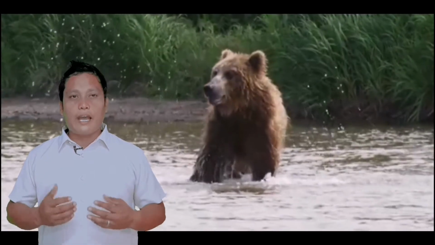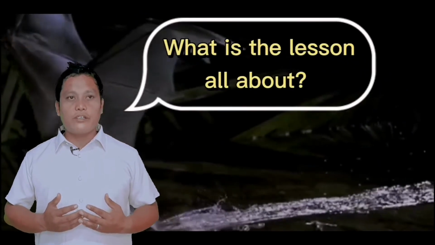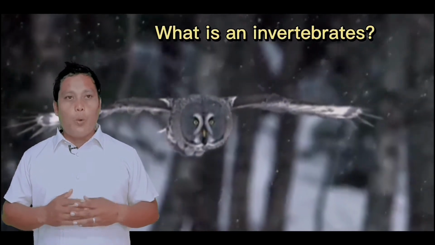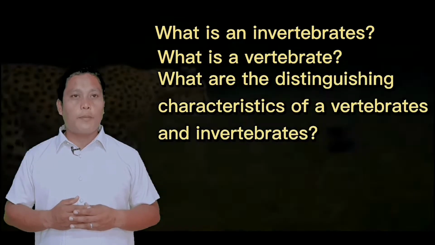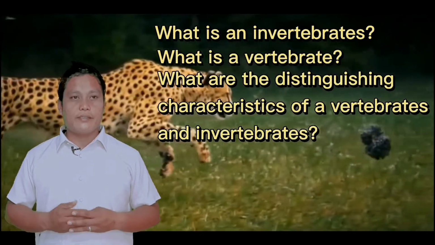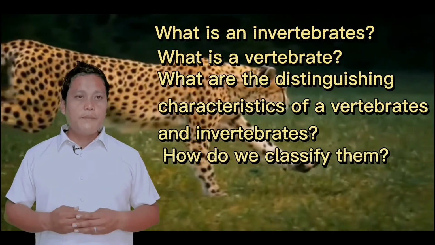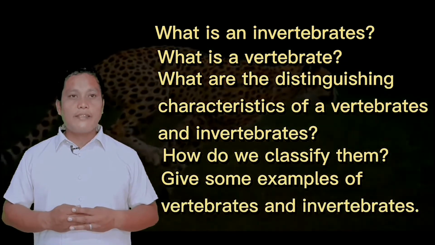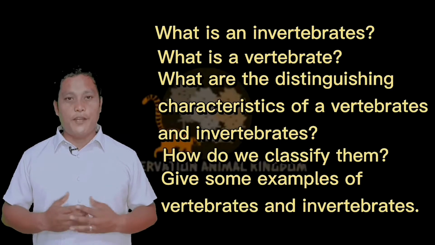As we go on with the topic, please try to scan the following questions so that you will have an idea what this lesson is all about. First, what is an invertebrate? What is a vertebrate? What are the distinguishing characteristics of vertebrates and invertebrates? How do we classify them? And last, give some examples of vertebrates and invertebrates. Let's find out the distinguishing characteristics of vertebrates and invertebrates.